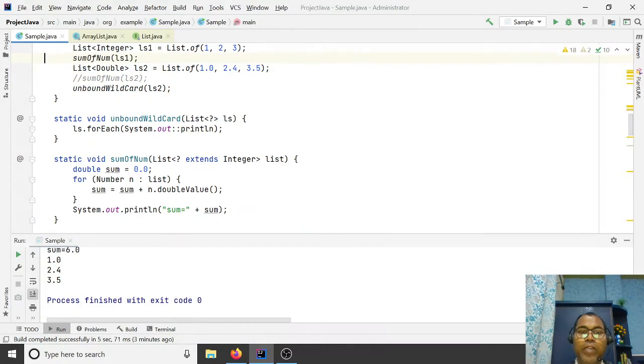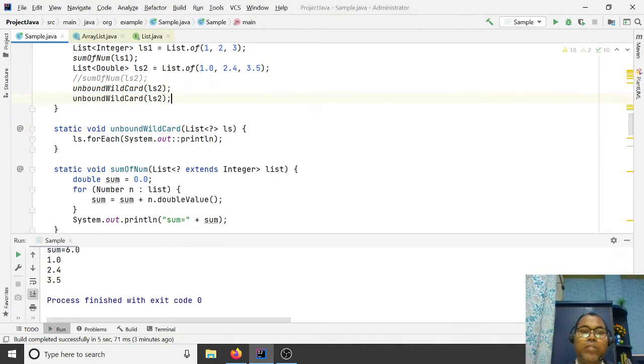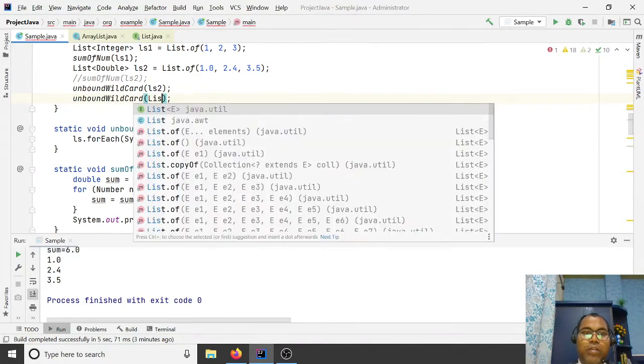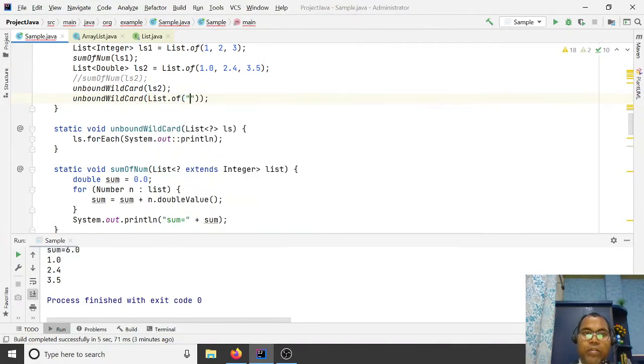So why are we using this? Now this list can contain anything. Maybe you have to pass a string as well as a list of string: 1, 2, 3, and you run it.